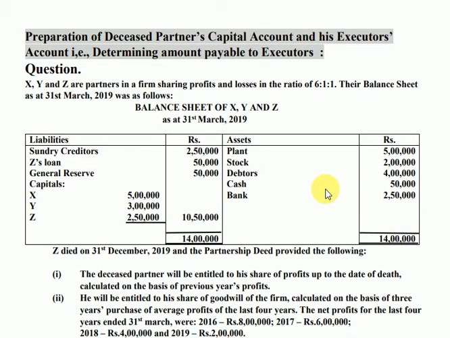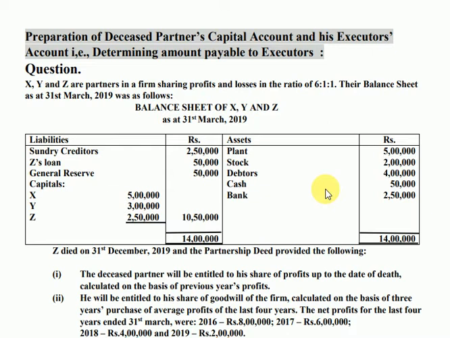So, last class we have seen how to prepare the deceased partner's capital account with one complete question, where I told you how to make it and finally transfer the balance amount due to the deceased partner. If you remember, Robert's capital account.